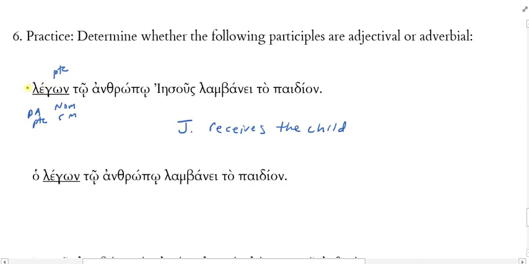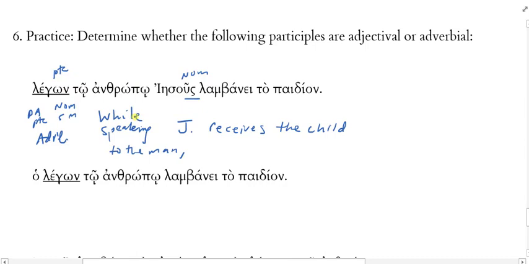So it's probably not talking about the speaking Jesus, but rather adverbially, while, if I use a temporal notion, while speaking to the man, Jesus does what? Jesus receives the child. So here, nominative participle, nominative Jesus. Jesus is doing the speaking and the receiving here.